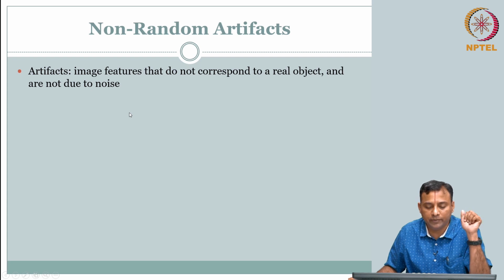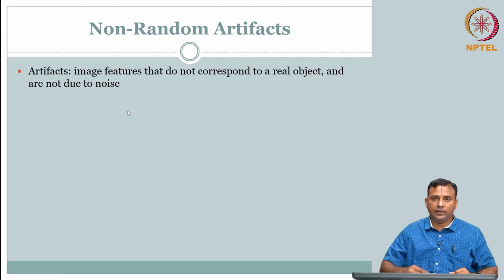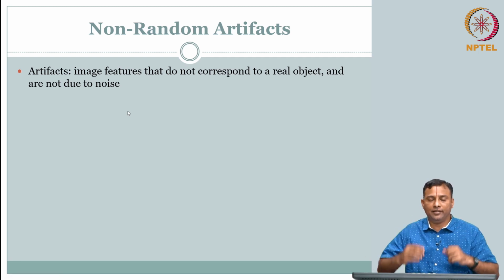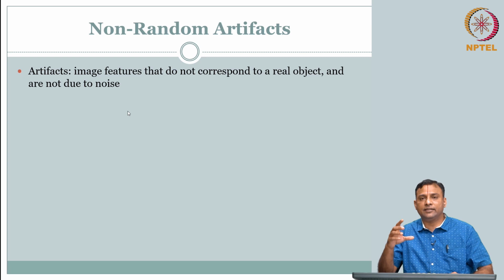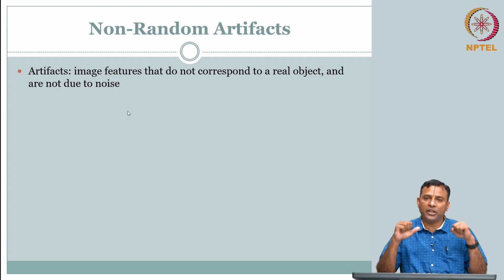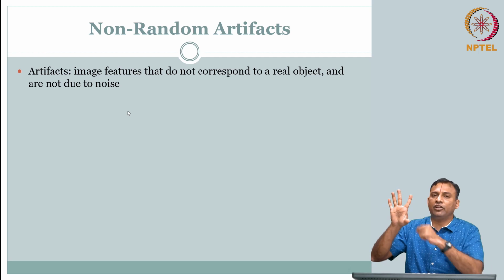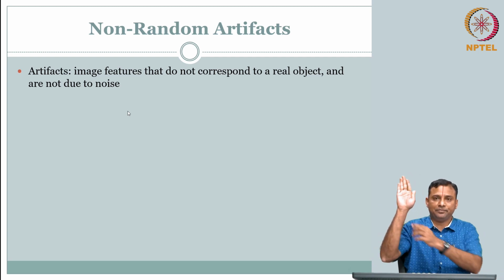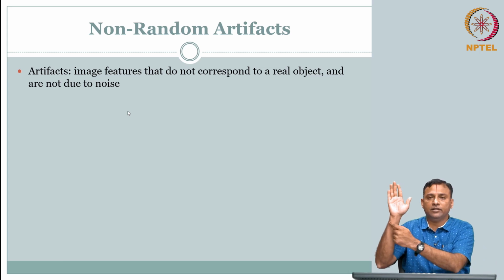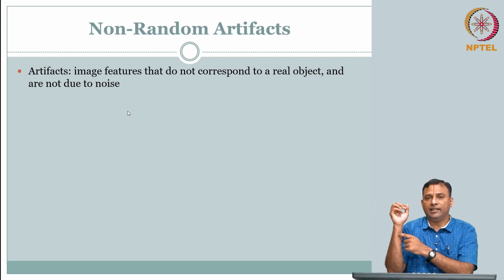Okay. So, when we talk about some of the common artifacts that you encounter, some of which you might recognize the moment I put it up. Say you take the recording system, your camera, video camera. Let us not go into video, let us take a picture. When you take a picture, your objective is to measure the width of my finger or width of my hand. You take an image, you want to measure the width of my hand, I have a ground truth measurement, but you are using the image to measure that.